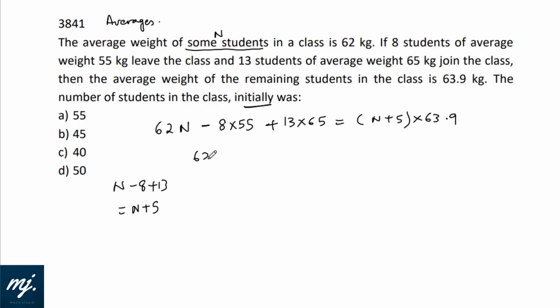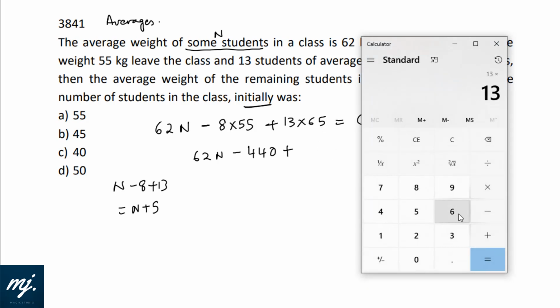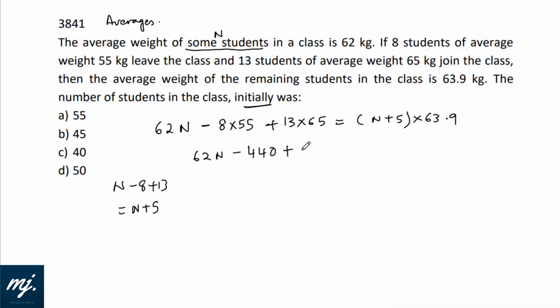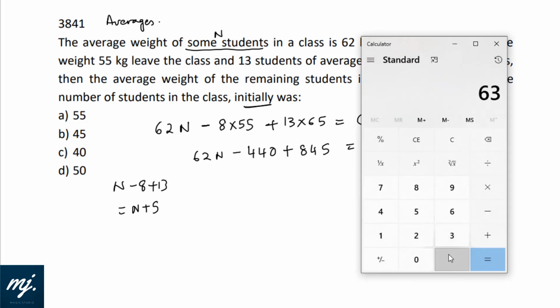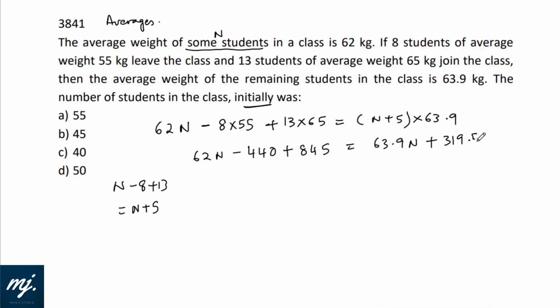Okay, so it is 62n minus 55 into 8 is 440, plus 13 into 65. 13 into 65 would be, why not use the calculator? 845. So 845 equals 63.9 n plus 63.9 into 5 is 319.5. So 63.9 minus 62 will give 1.9 n.